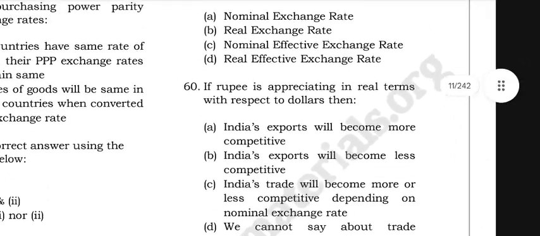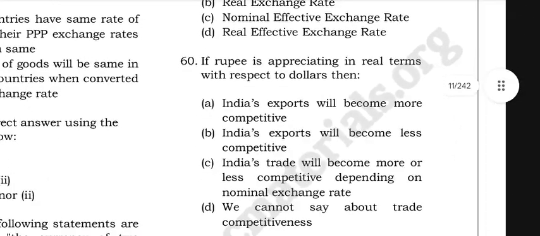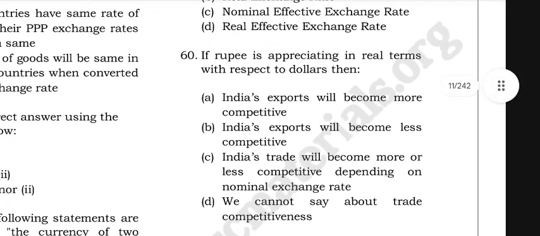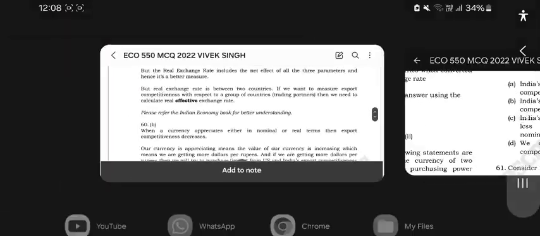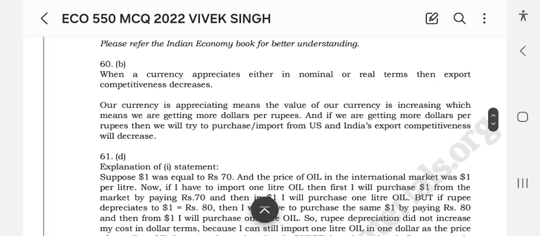If your rupee is depreciating in real terms, exports become more competitive. If your rupee is appreciating in real terms with respect to the dollar, then export competitiveness decreases. When a currency appreciates either in nominal or real terms, export competitiveness decreases. Our currency appreciating means the value of our currency is increasing, which means we are getting more dollars per rupee, and then we will try to purchase imports from the United States, and India's export competitiveness will decrease.